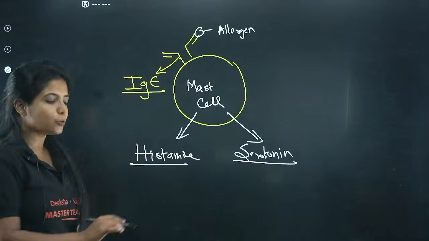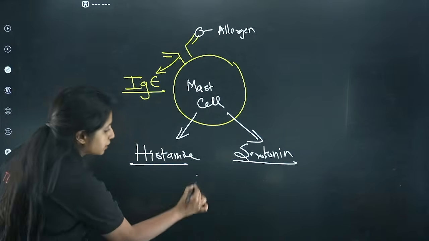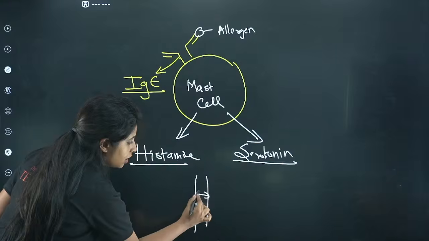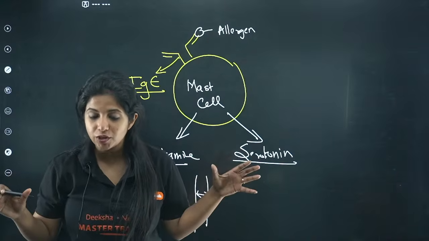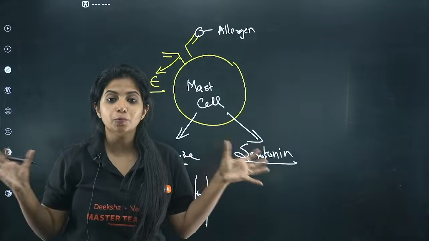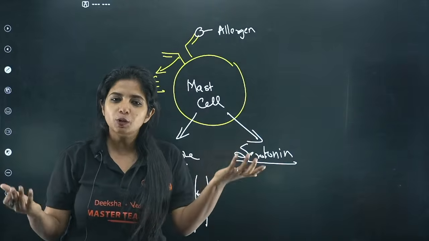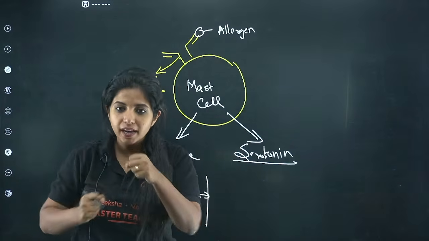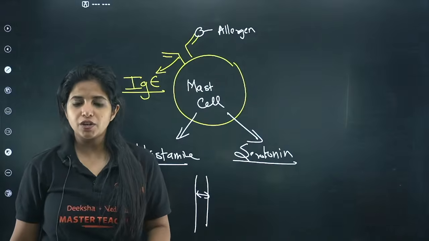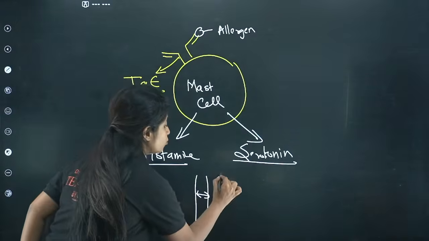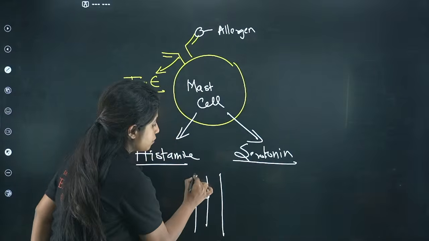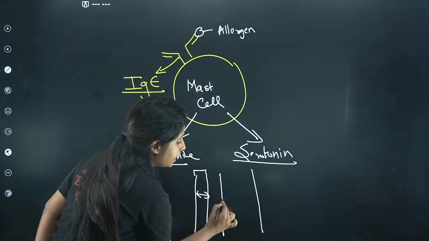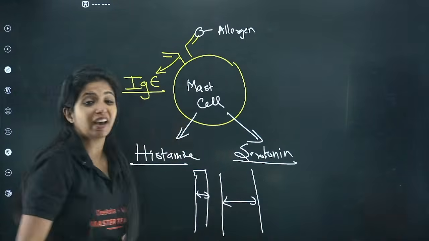Usually our blood vessels are narrow like this. Now they feel that some emergency is happening, so I need to bring so many soldiers, as in WBCs and other cells which can fight the allergens, which is why it causes vasodilation. The blood vessel which was this narrow will dilate and become this big. This is known as vasodilation.